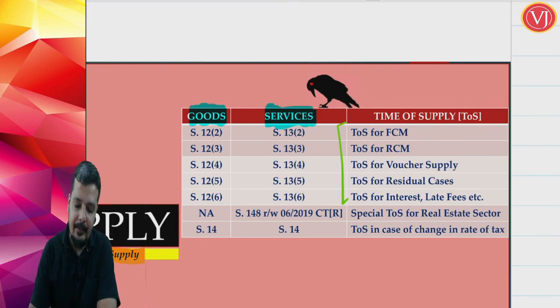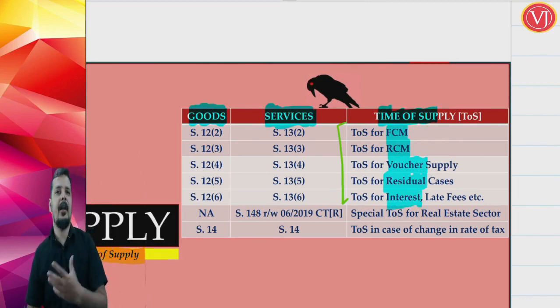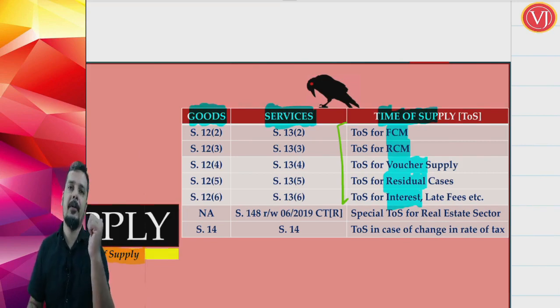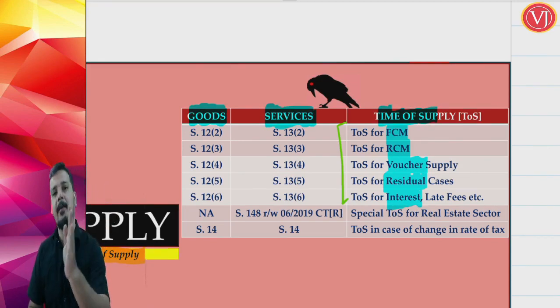Time of supply will be for your forward charge mechanism. It will be for your reverse charge mechanism. For voucher supply it is separately there, for residual cases it is separately there, and for interest or late fees or penalty, whatever you call it, on delayed payment of consideration, it is there. Right. So time of supply is split into 5 parts: time of supply for FCM, time of supply for RCM, time of supply for voucher, time of supply for residual cases, and time of supply in case of interest or late fees or penalty, whatever you name it, for delayed payment of the consideration.